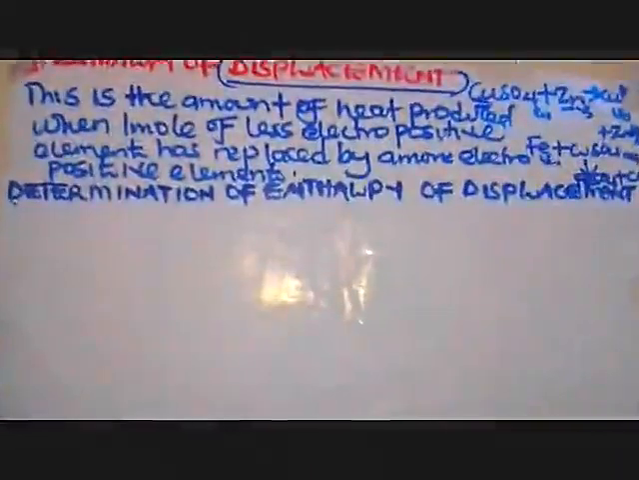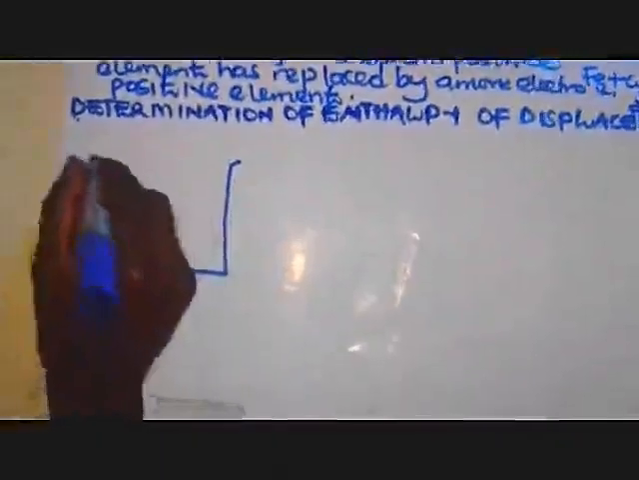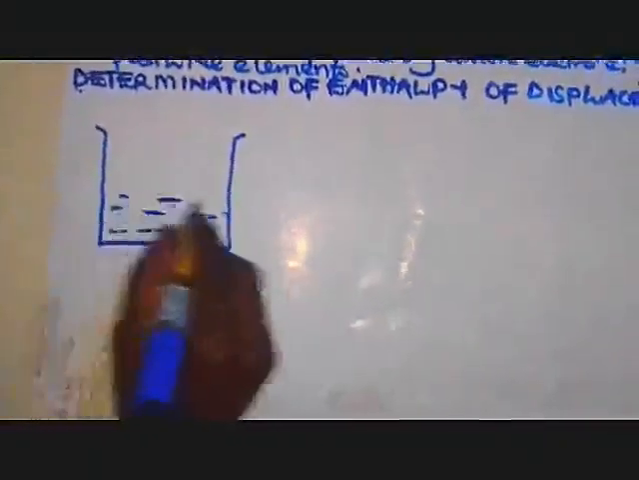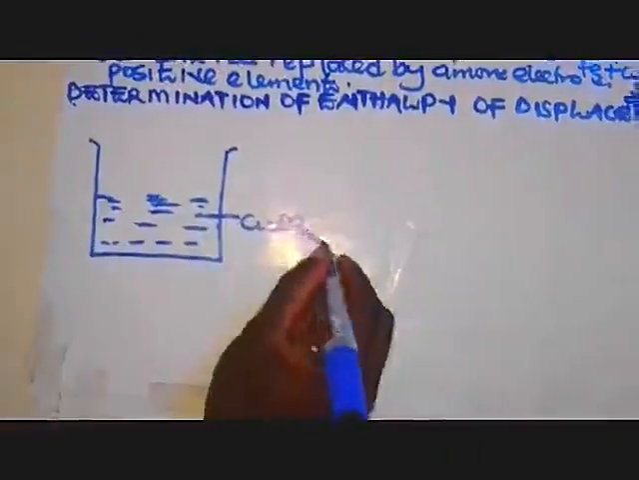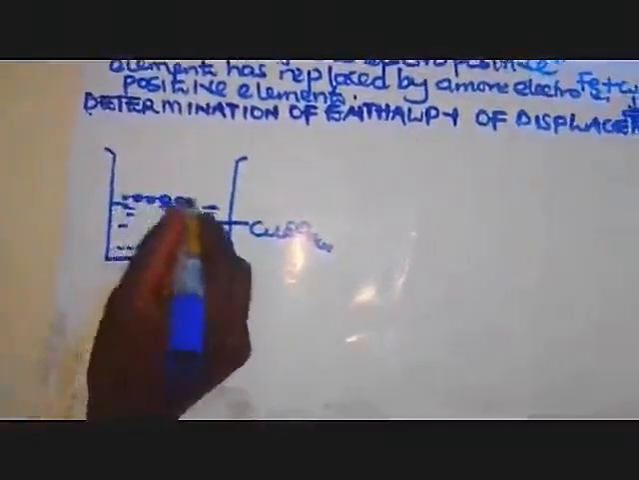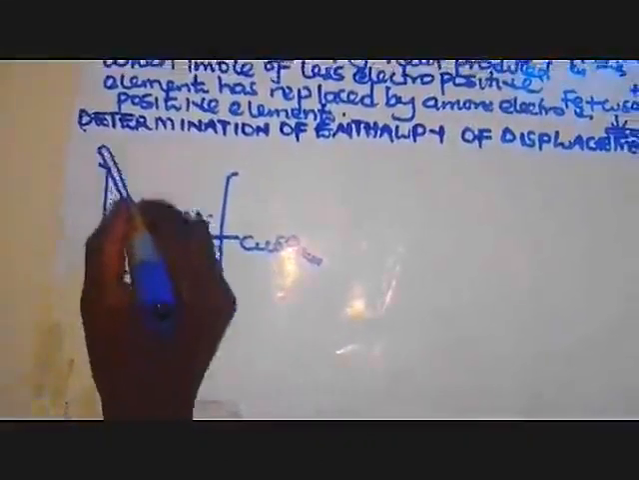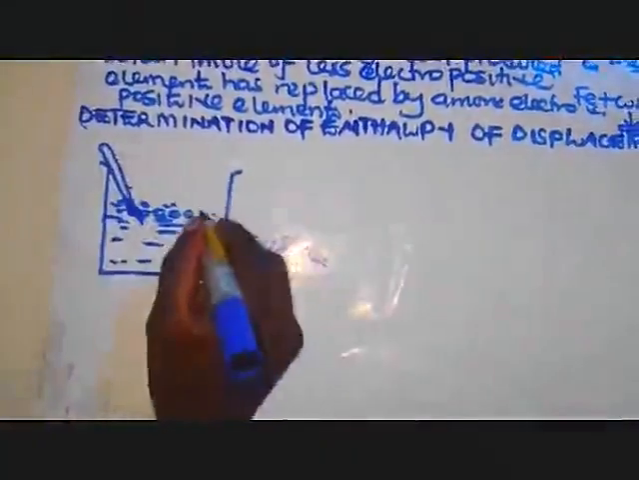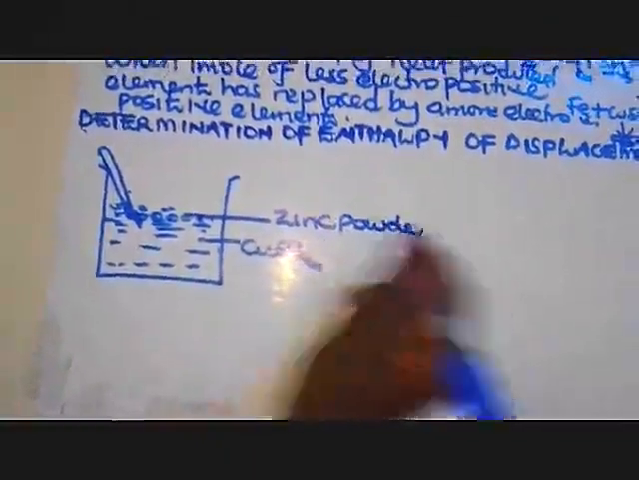Now how can we determine this one? We are going to use an example of the experiment where, if I'm going to use some illustration here, we are going to put copper II sulfate in the beaker. This one is our copper II sulfate solution. Then what are we going to add? We shall add now some zinc powder, and then we are going to stir with the thermometer. So we have our zinc powder there, and then we have our thermometer.